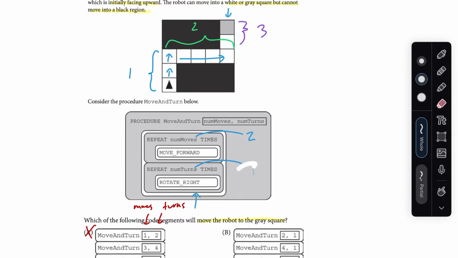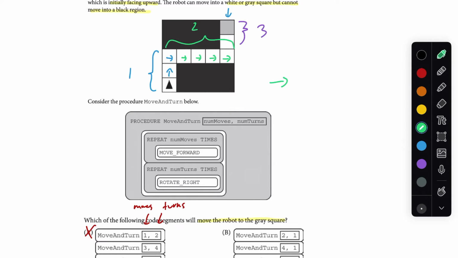Let's move to the second step of this movement. Now we are facing this direction, facing to the right. How many moves forward do we want? We want 1, 2, 3, 4, and then we want to be facing upward so that we can continue with the third step.